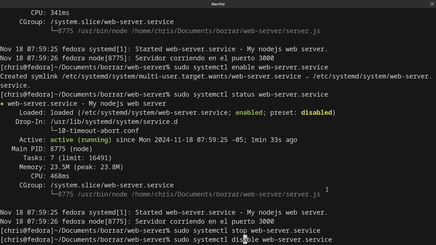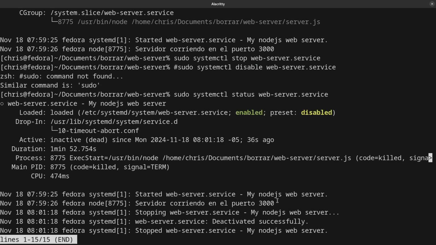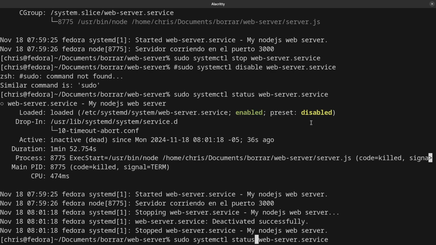But after that, I want to show you the difference using the status. And as you can see, the state is inactive. We can see the duration and more, and also the PID. But this is killed. But we see the daemon is enabled, still enabled. So we can stop that, or disable the service.